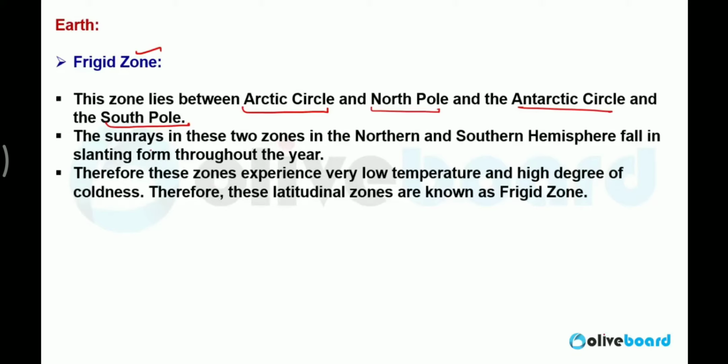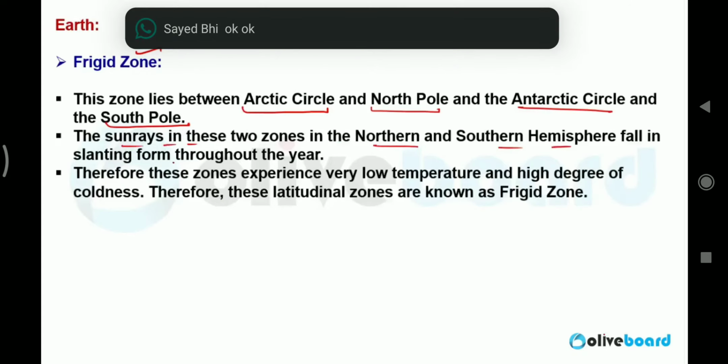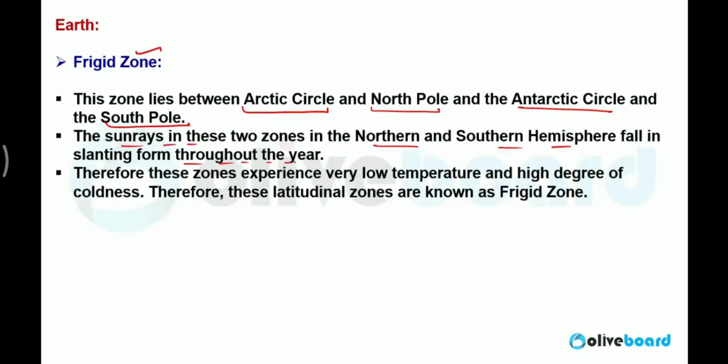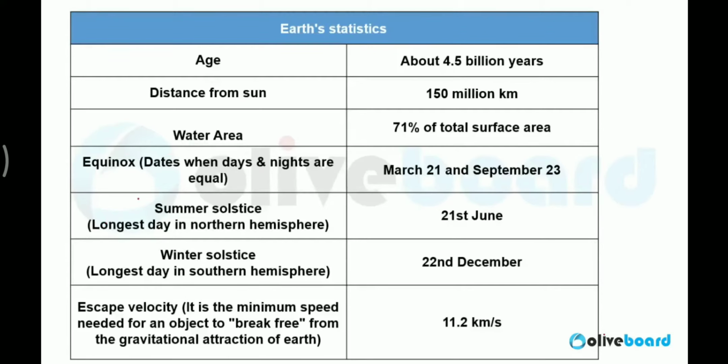The sun rays in these two zones, northern and southern hemisphere, fall slightly throughout the year, and the season change is very less. The temperature is very low, coldness is very high in this zone. That is why it is called the Frigid zone.